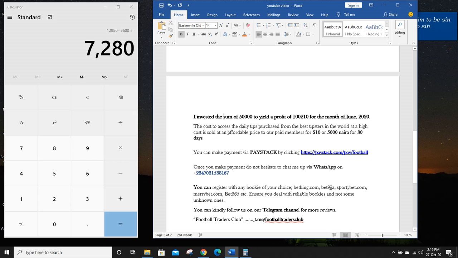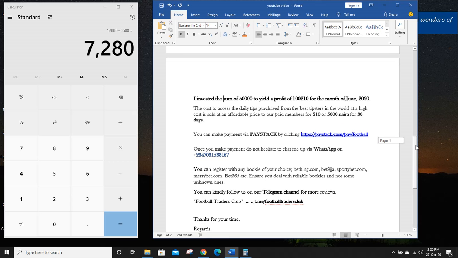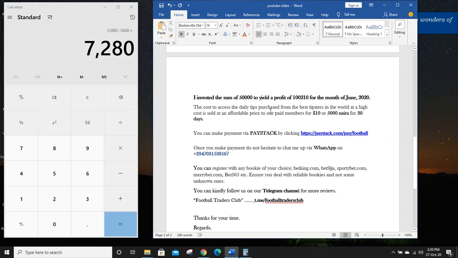We purchase this at the sum of, I think, $5,000, because more than 10 of us joined money together to purchase it, and we are actually making money from it at the end of the month. But we sell it at an affordable price to our paid members for $10. That is 5,000 naira for 30 days access.